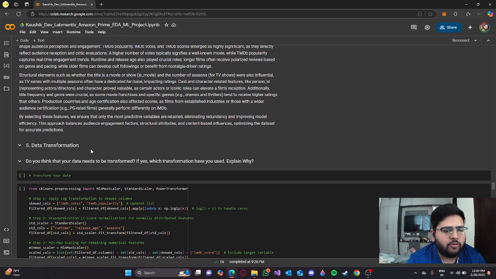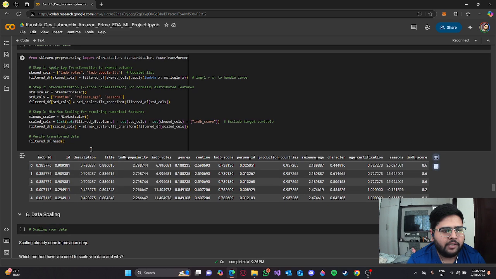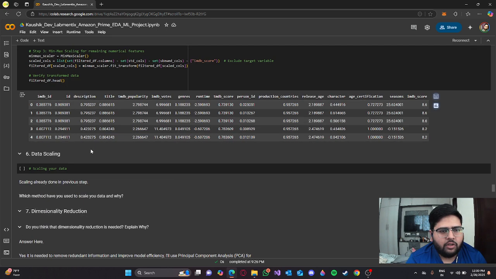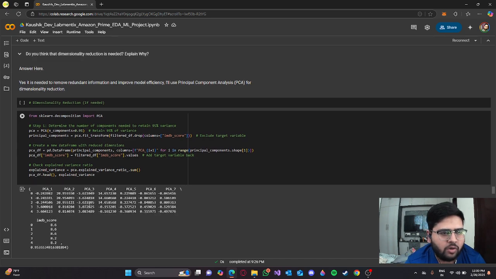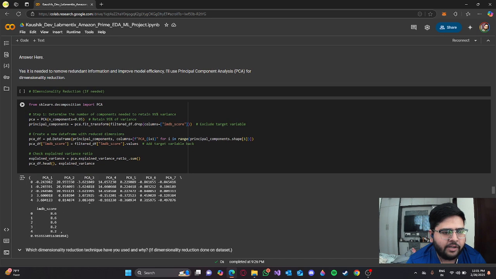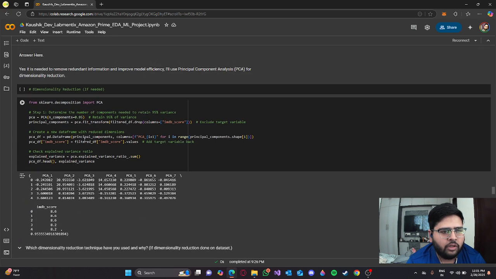For data transformation, I've done log transformation, standardization and min-max scaling. Data scaling has already been done in the data transformation section. I've done PCA, principal component analysis, for dimensionality reduction using this code.